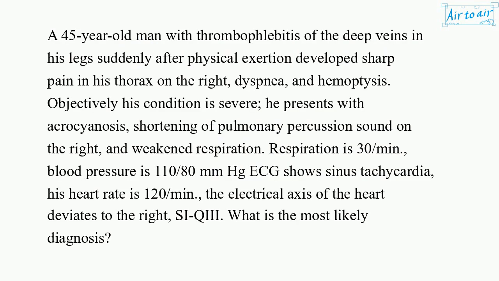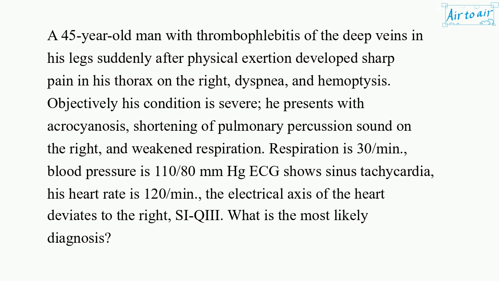A 45-year-old man with thrombophlebitis of the deep veins in his legs suddenly, after physical exertion, developed sharp pain in his thorax on the right, dyspnea, and hemoptysis. Objectively, his condition is severe. He presents with acrocyanosis, shortening of pulmonary percussion sound on the right, and weakened respiration.